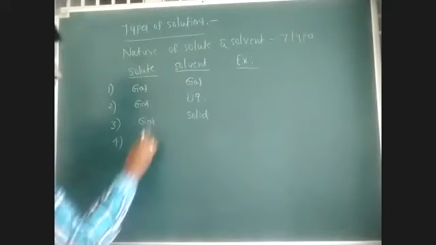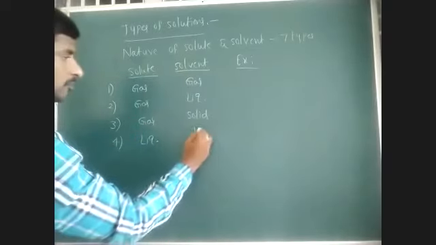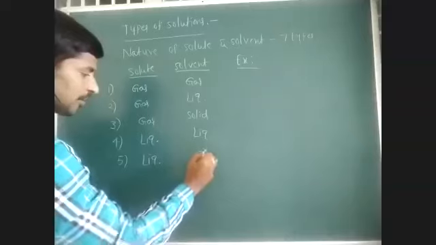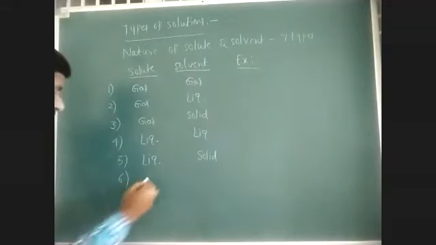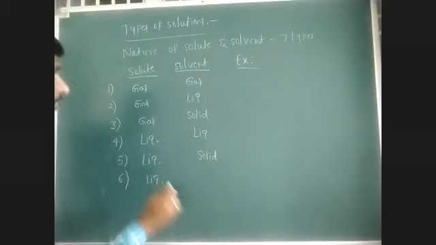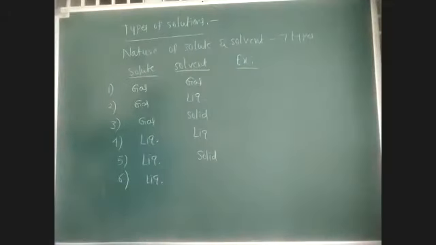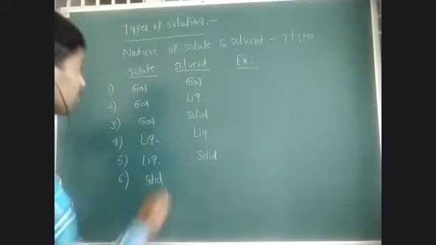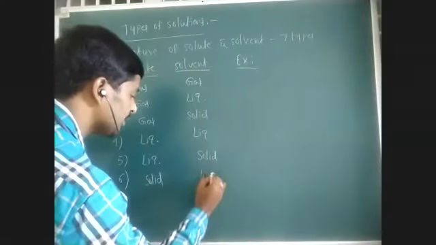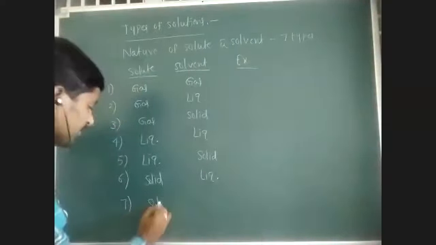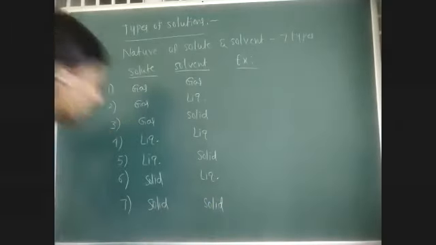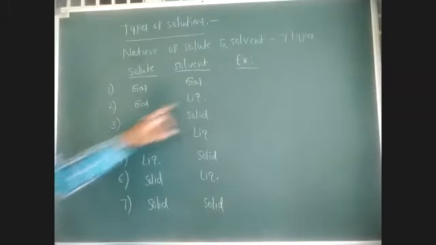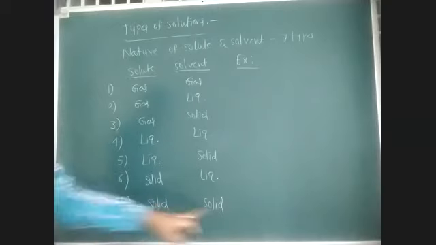Next, solute in liquid state and solvent also in liquid state. Solute in liquid state, solvent in solid state. Solute in solid state, solvent in liquid state, and solid in solid. So these are the various types of homogeneous solutions we have: gas in gas, gas in liquid, gas in solid, liquid in liquid, liquid in solid, solid in liquid, solid in solid.